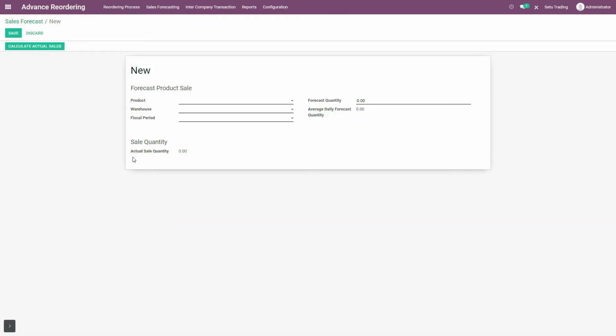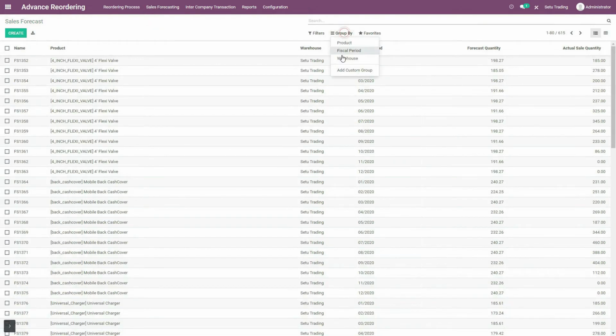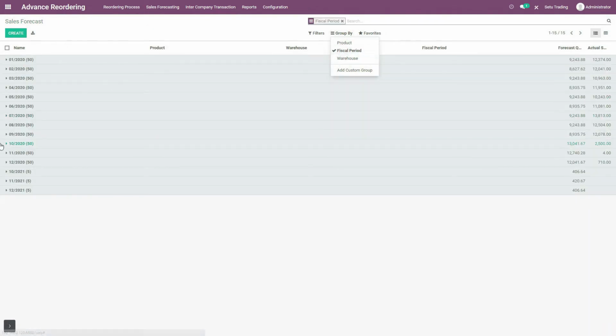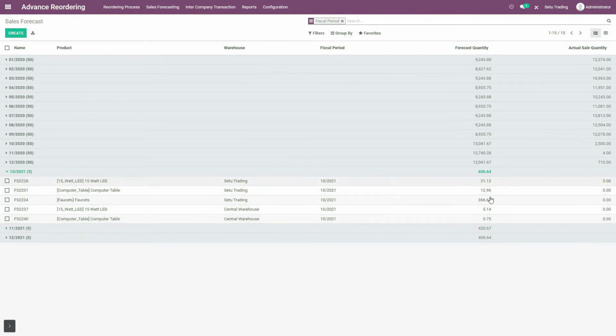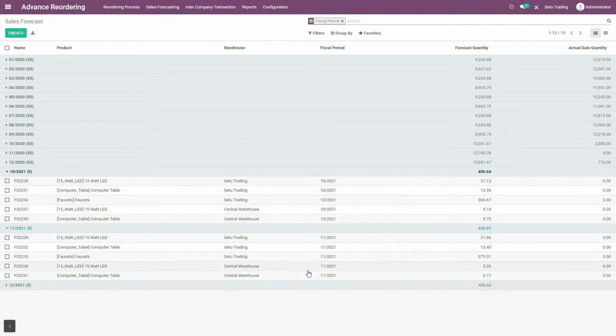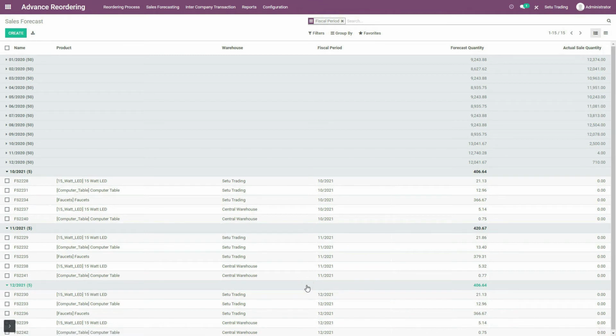So switching back to sales forecast and grouping it by fiscal period, you can see over here now that for October, November and December month of the year 2021, forecast quantity of each product for each warehouse and each month, as I had selected target period for these 3 months, is calculated.